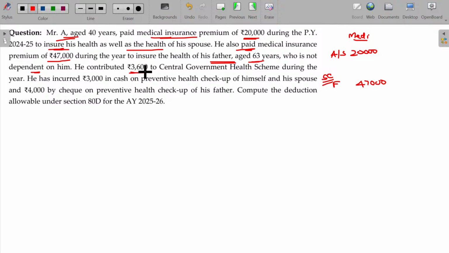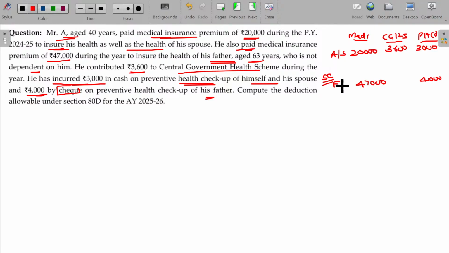He contributed 3,600 for central government health scheme, eligible. He also incurred 3,000 in cash on preventive health checkup for the assessee, he himself and spouse both put together, and 4,000 rupees by check on preventive health checkup for his father. In the case of preventive health checkup, the payment need not necessarily be other than cash. It may be even in the form of cash, claimable.